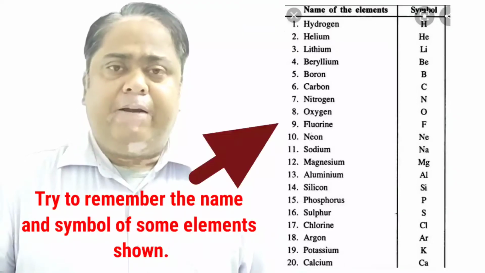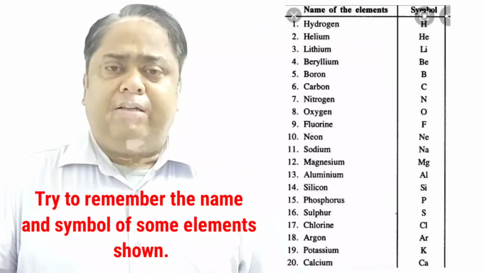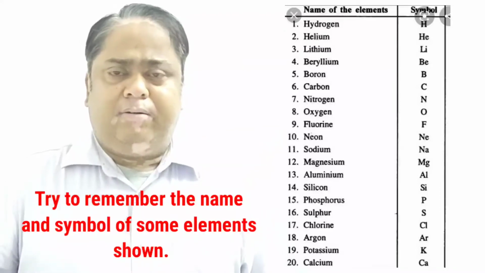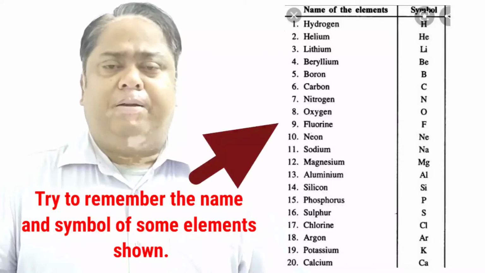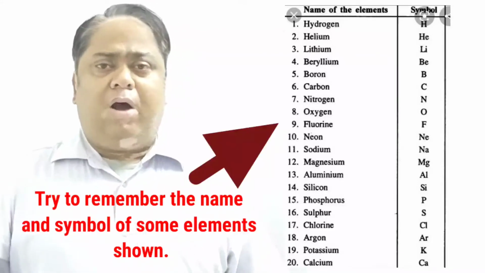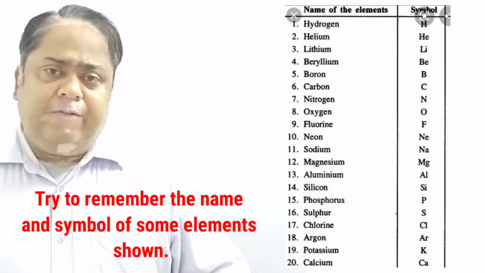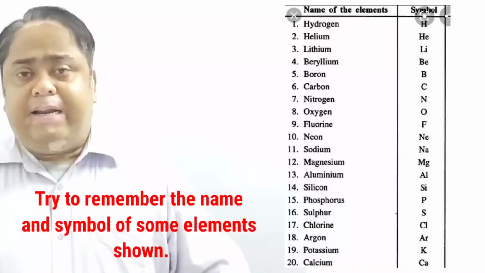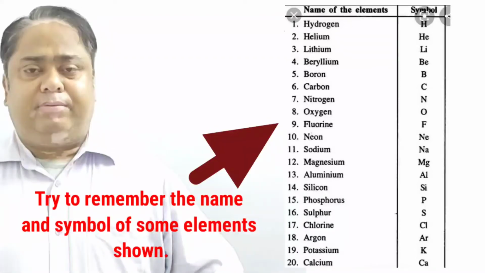They are made by nuclear reactions, and they are not very stable. So the naturally occurring elements are more stable. Out of these 118 elements, 95 elements are metals, 18 elements are non-metals, and 6 elements are metalloids.